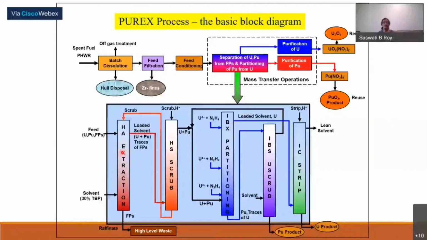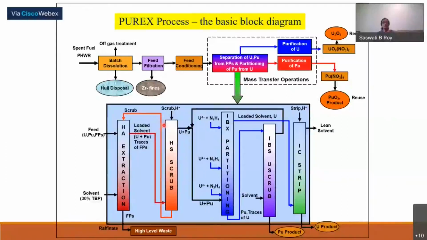Now at the top, as loaded solvent goes up, it comes in contact with the scrub raffinate from the next scrub column. So here some amount of scrubbing will take place. Scrubbing removes some more impurities. Main impurity removal is during extraction, as it is selectively taking your uranium and plutonium, but a trace amount of fission products also comes with that. So partially that will be removed by this first scrubbing.